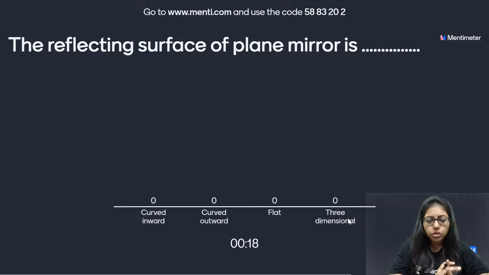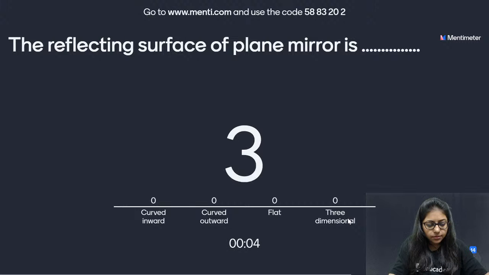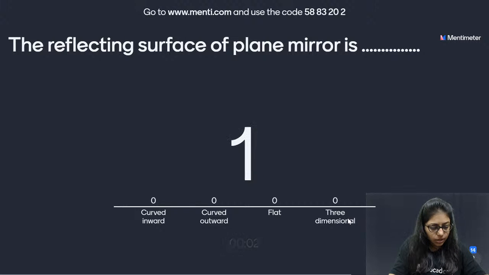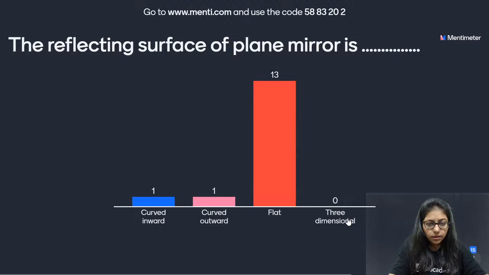All should answer correctly. What type of surface do we have in a plane mirror? It is right. It is a flat mirror.